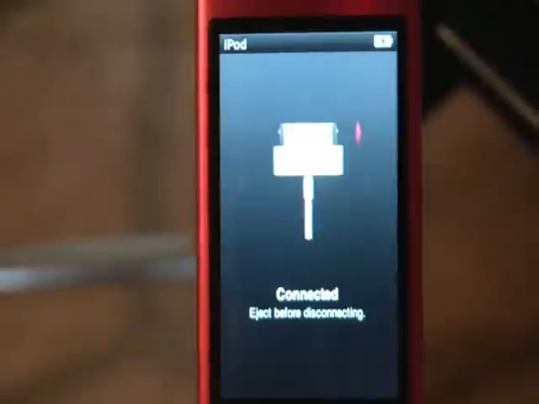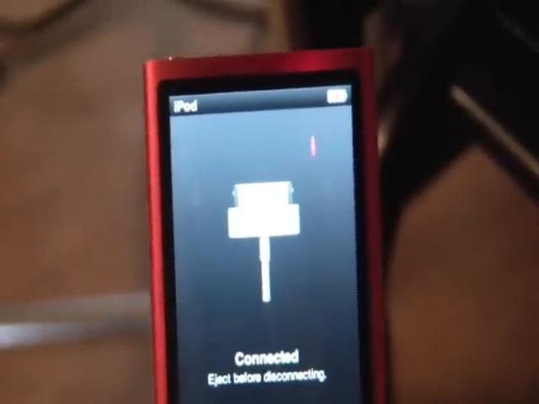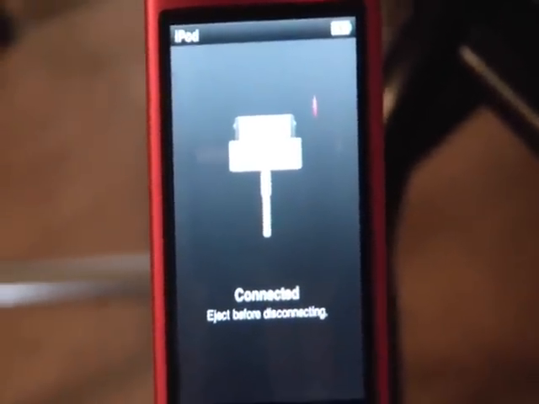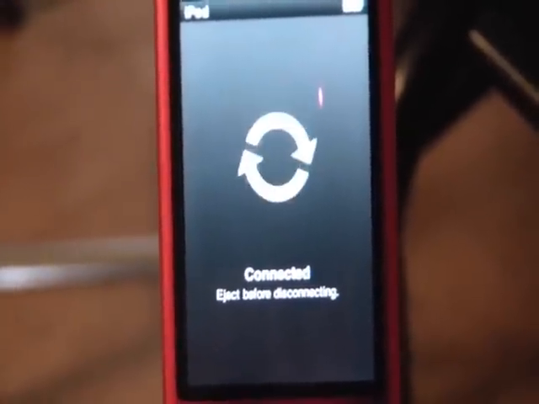The iPod will show the Apple logo, and it's going to reboot now. And there you go. It's fully restored, and it's wiped clean right now. So it's restored as if when you bought it in the store.